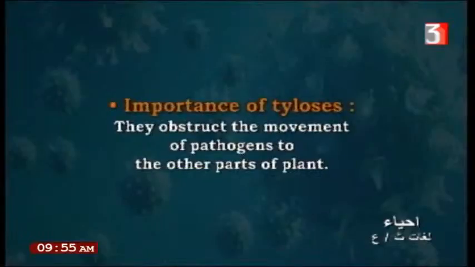This is a method to overcome the invasion of microbes inside the plant tissue. Importance of tyloses: they obstruct, meaning they prevent the movement of pathogens to other parts of the plant.